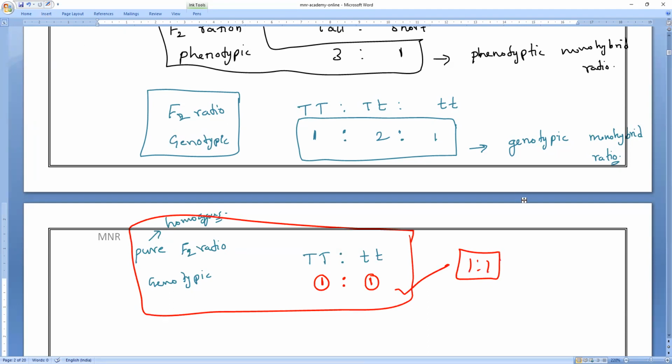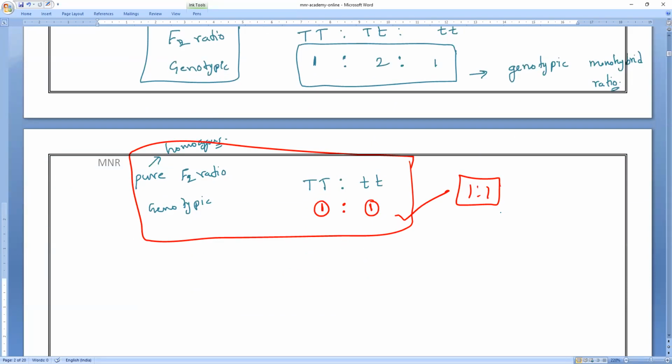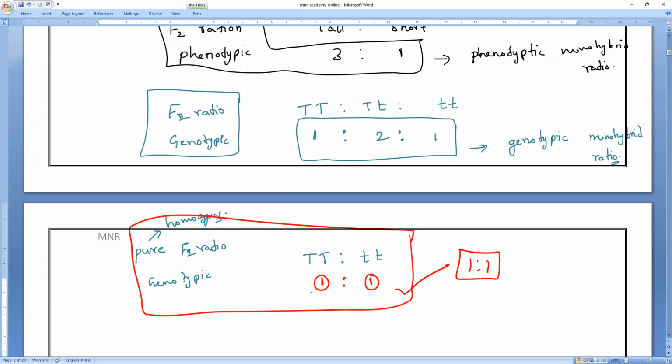They can ask anything. Suppose they ask you, pure, which is itself homozygous; they may ask the ratio of pure versus homozygous versus heterozygous. By that time, the ratio is only 1:2. Or they may ask about the dominant trait of heterozygous and the recessive gene of homozygous. Then what is the ratio? 2:1. Anything they can ask you. So you have to be very careful about what exactly they are asking. You have to remember. All of you understand?